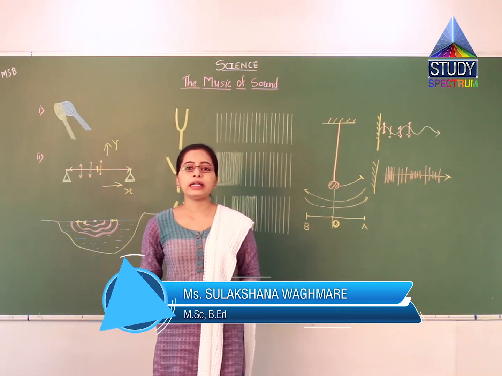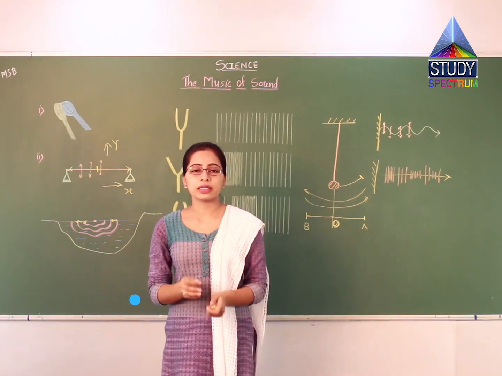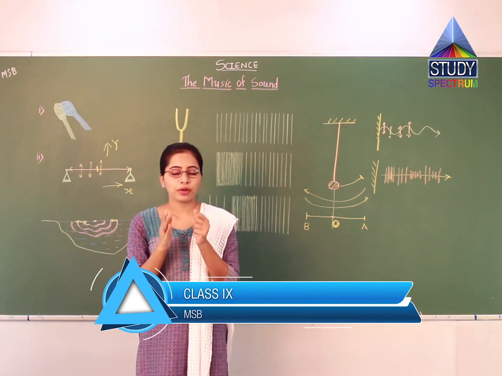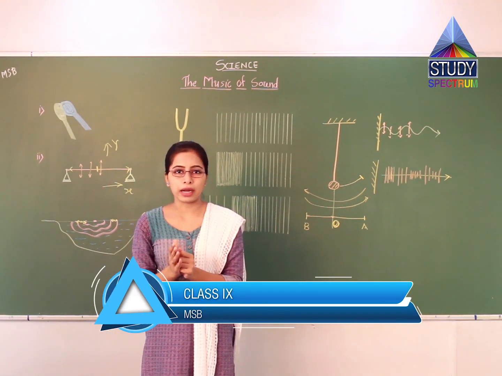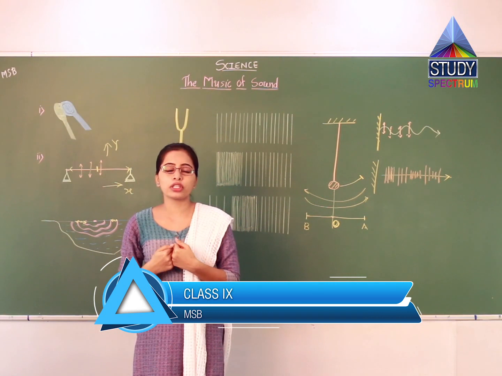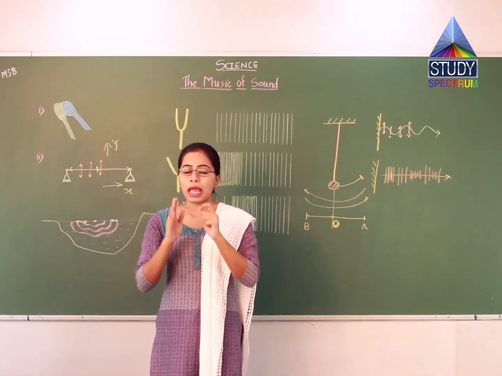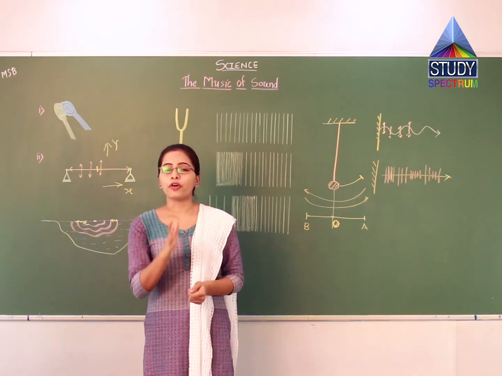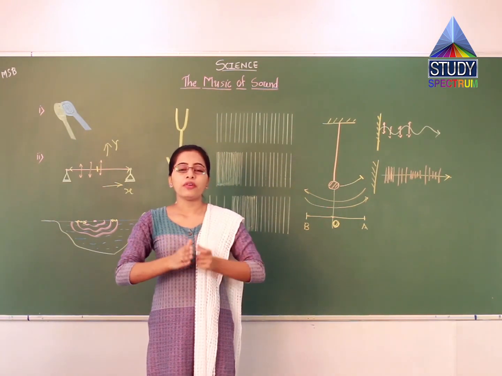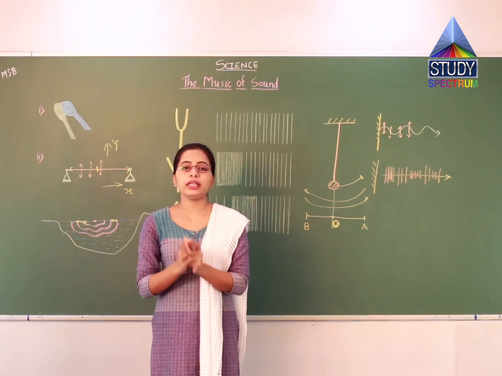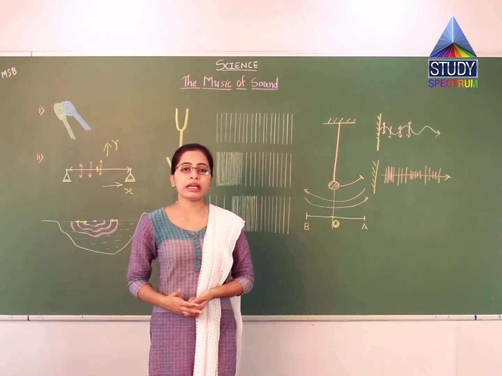Because of that, there are some parts where the particles are closer to each other. These points are known as compressions, and there are some parts where the particles are farther from each other. These points are known as rarefactions.